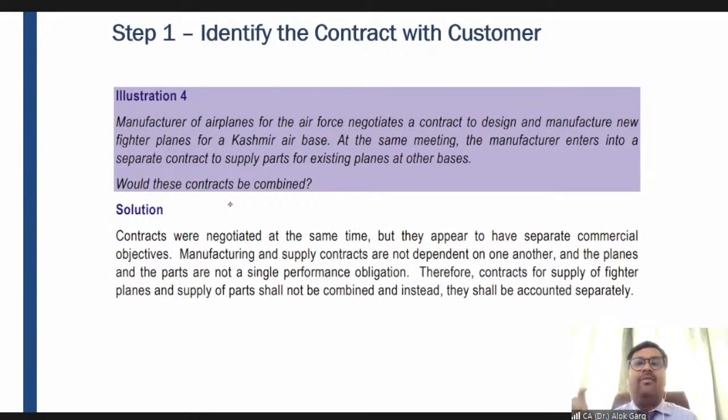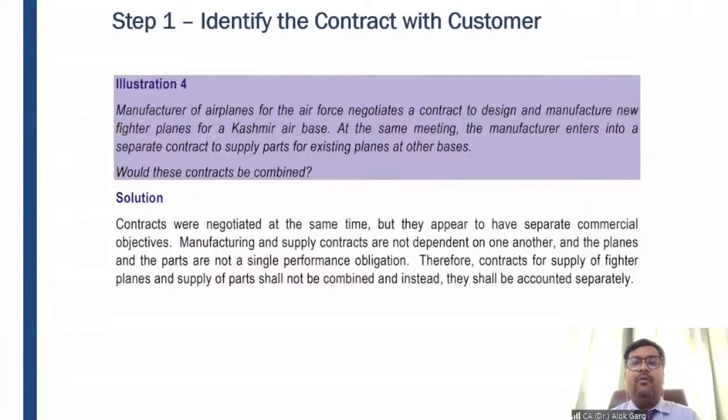So every month is a contract term. For example, the customer has not walked away from the contract and the customer has availed the services. At that point of time, only you will recognize the revenue. So it will be on a month-on-month basis because there is no enforceability clause. I'm not saying that you will not recognize 12 months revenue. You have to recognize revenue for the period for which the customer has availed the services, so it should be on a month-to-month basis, right? I hope it is clear to you. But for 3 months, it is quite certain because there is an enforceability clause.